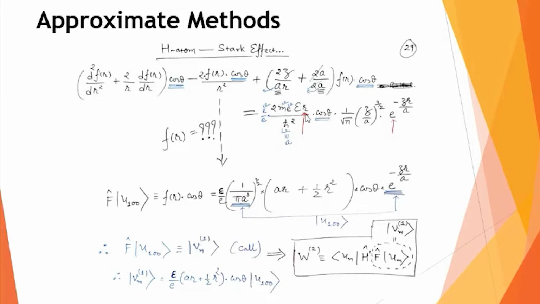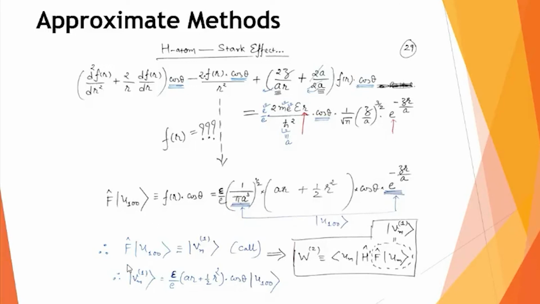And in order to take care of this AR, now I will write a term like this. This is known as the educated guess, or you can say the experience guess. It may not be so straightforward for beginners to decide what the form can be, but looking at the expertise, we can say that the function fr can be written like this. Once you know the function fr multiplied by cos theta, you definitely say it is your f of u100.